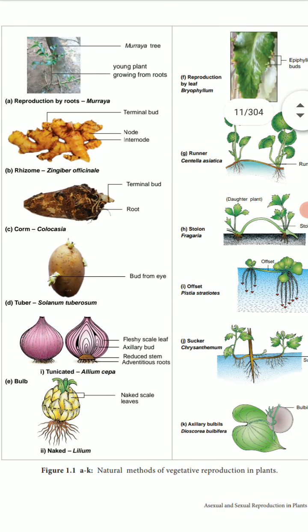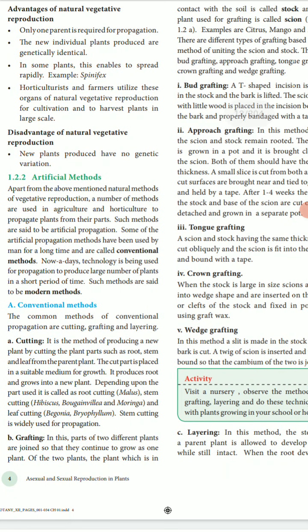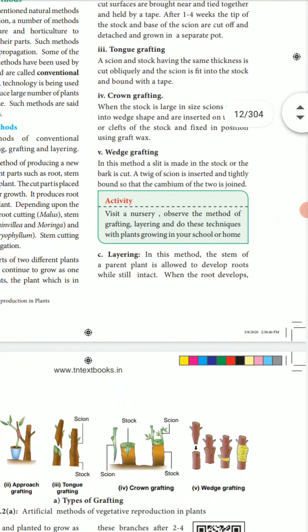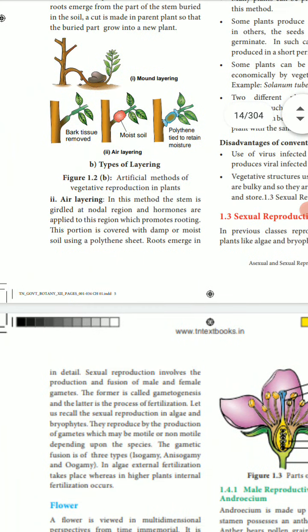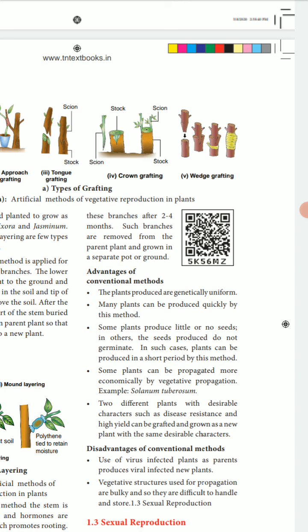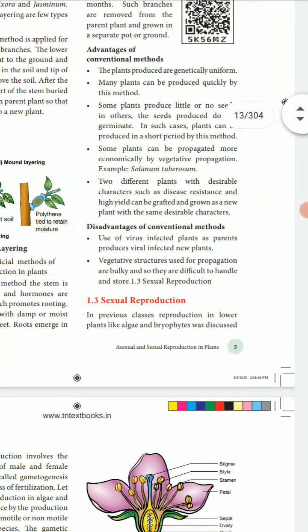These are all the pictures of the reproduction. Then the advantages and disadvantages of natural vegetative reproduction, then the artificial method and the conventional method, with the advantages and disadvantages of the conventional method, and then sexual reproduction.